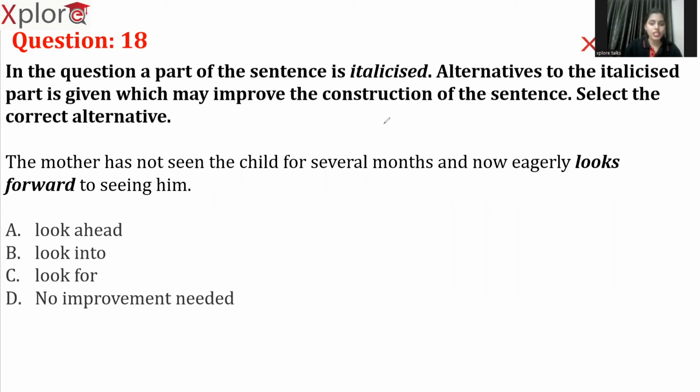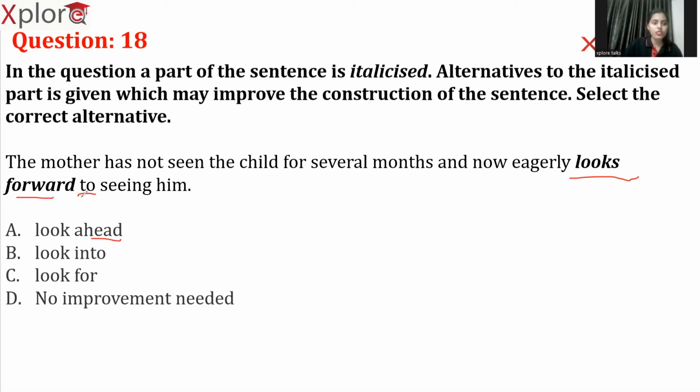So we already have a phrasal verb here. See here, looks forward. After that, we have another preposition to. So can we say looks ahead to? Looks ahead. Ahead means like looking forward. It conveys the same meaning. And after using ahead, looks ahead for seeing him.